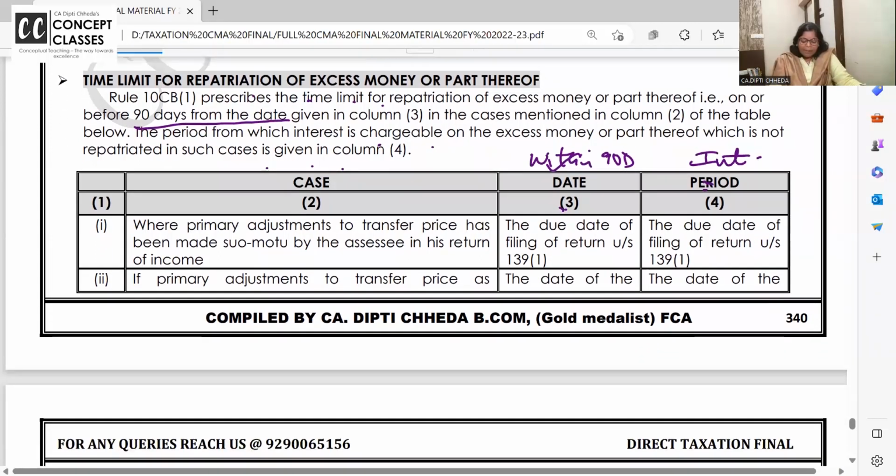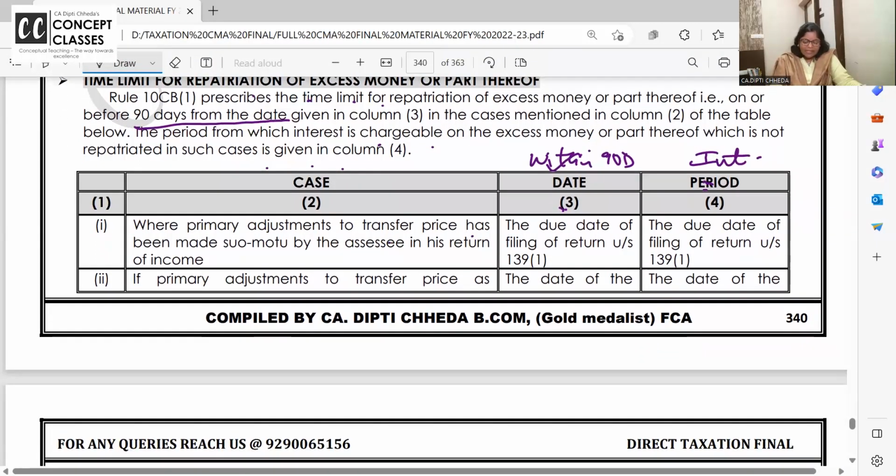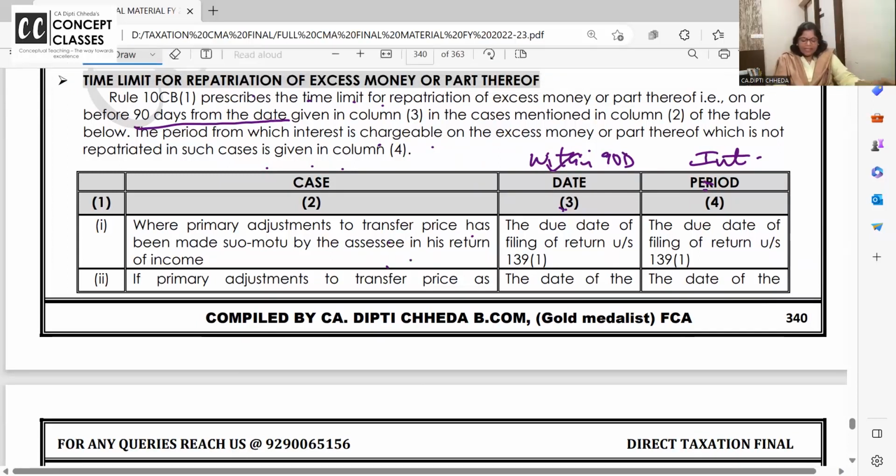See, primary adjustment to transfer pricing has been made suo moto by the SSE. The SSE himself said that instead of 100, now our arm's length price is 150 lakh. Then the due date of filing the return: within 90 days from the due date of filing the return, you have to bring that money in India. Okay?